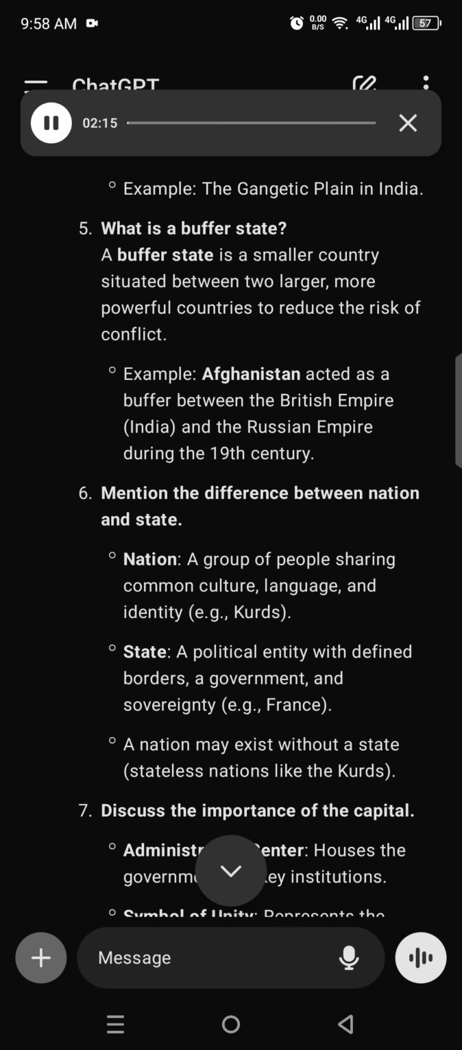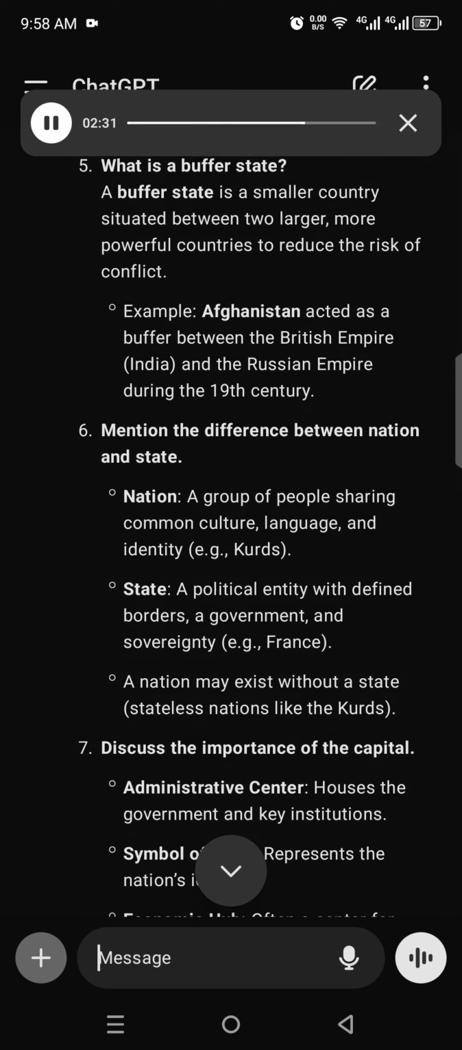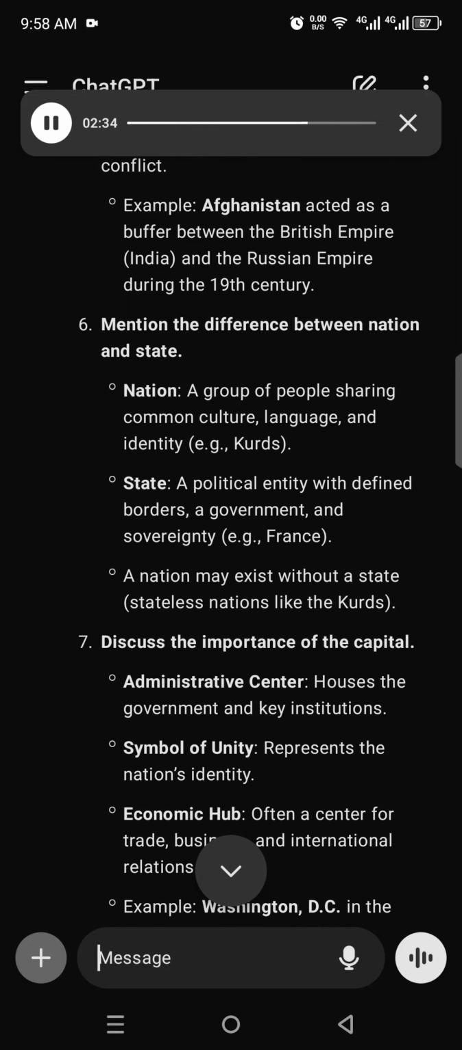6. Mention the difference between nation and state. Nation, a group of people sharing common culture, language, and identity, e.g., Kurds. State, a political entity with defined borders, a government, and sovereignty, e.g., France. A nation may exist without a state, like the stateless Kurds.